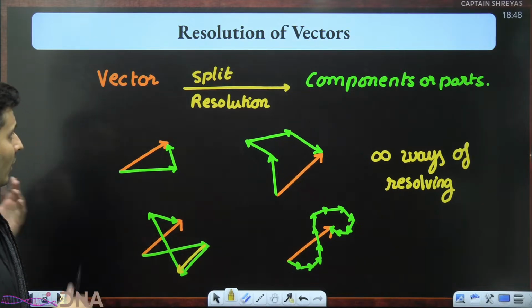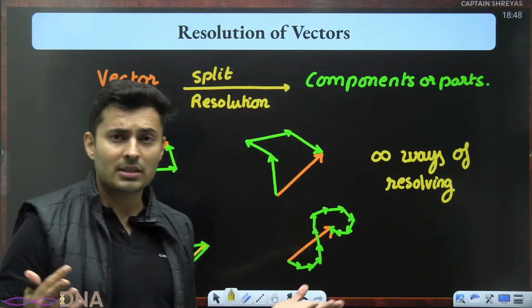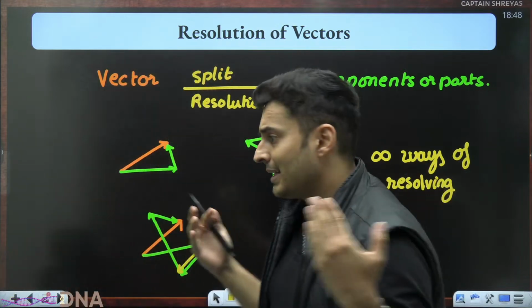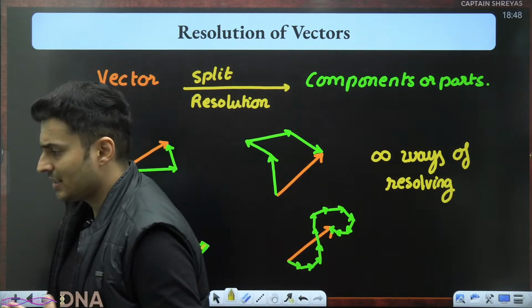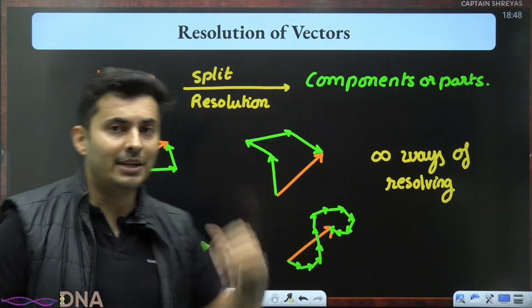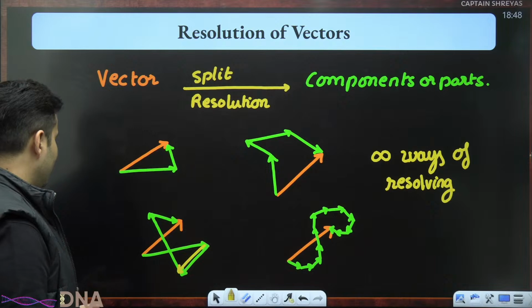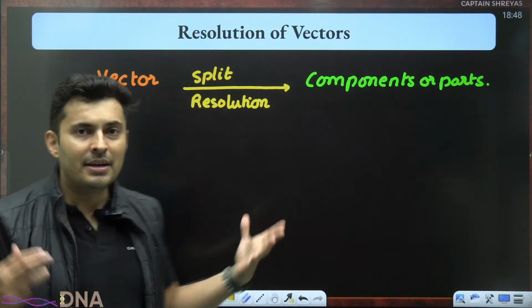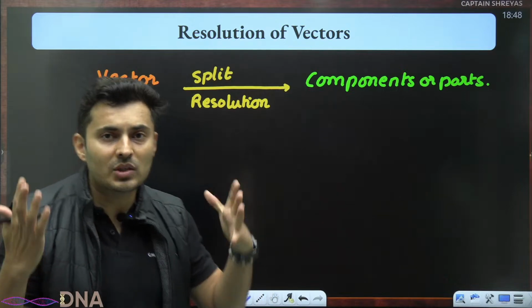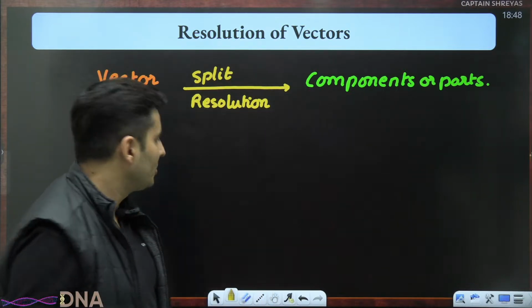But out of all these infinite ways, only certain ways I feel are more relevant to us, are easier to understand, are easy for solving the questions. Which are those easy ways of vector resolution?